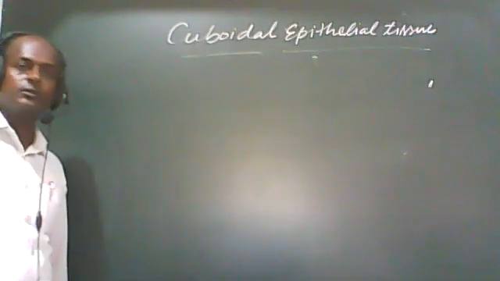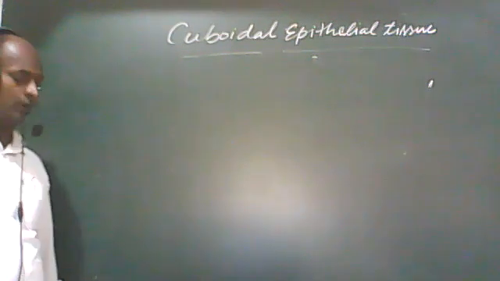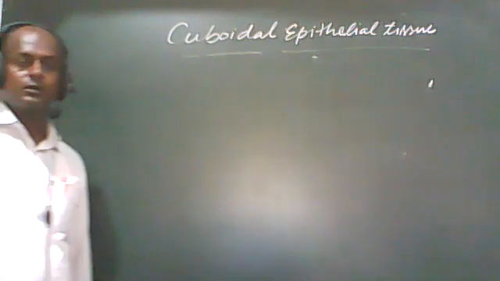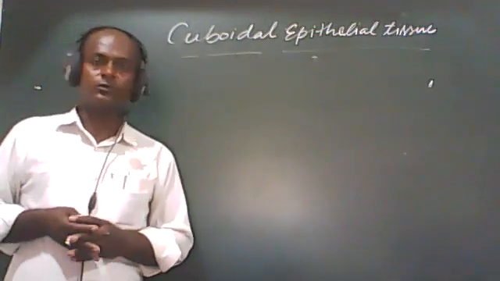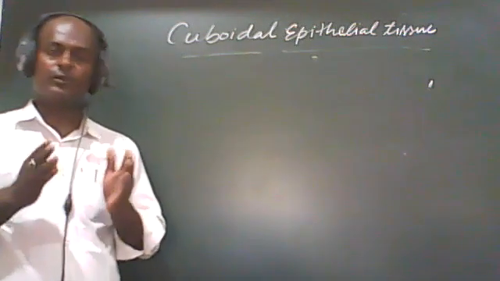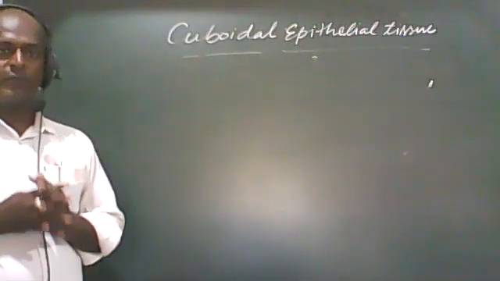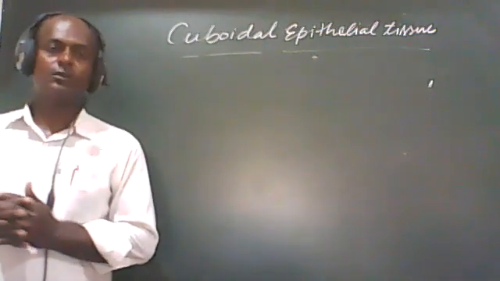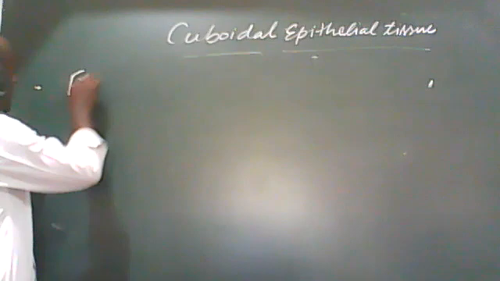A new word has come, students. What is a gamete? In the male and female body, there is the formation of gametes, which fuse together during reproduction to form the zygote. Male and female gametes fuse together to form the zygote. In the male, the male gamete is a sperm. In the female, the female gamete is the ovum or egg. Let us see, we have to discuss the function.